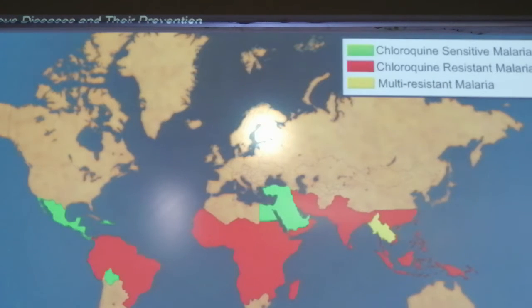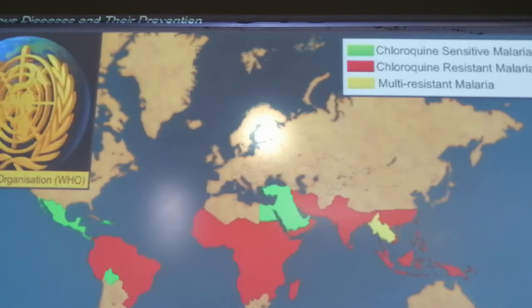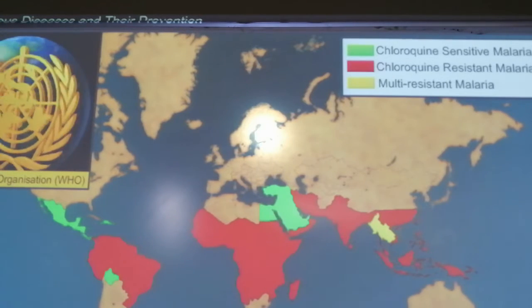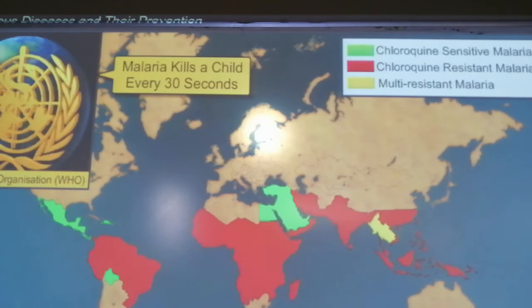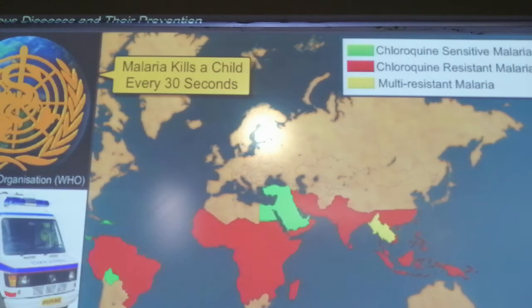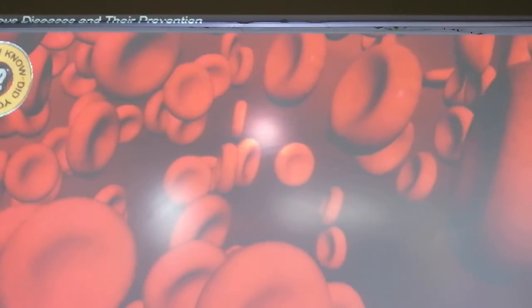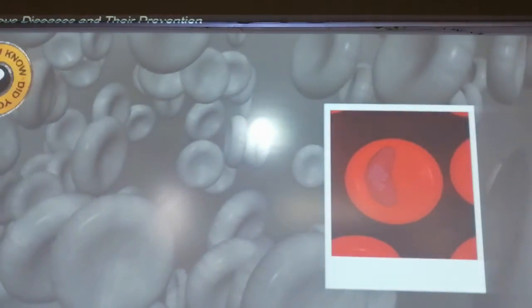You have heard in the news that these malarial parasites are getting resistant to many antibiotics and the chloroquine substance. Malaria kills a child every 30 seconds, and you'll find 300 to 500 million cases of malaria every year. So malaria parasites basically infect the blood.